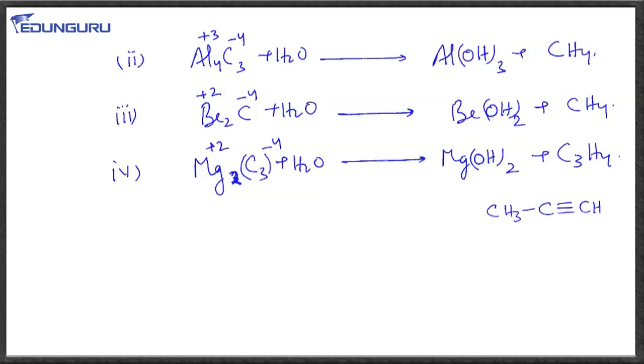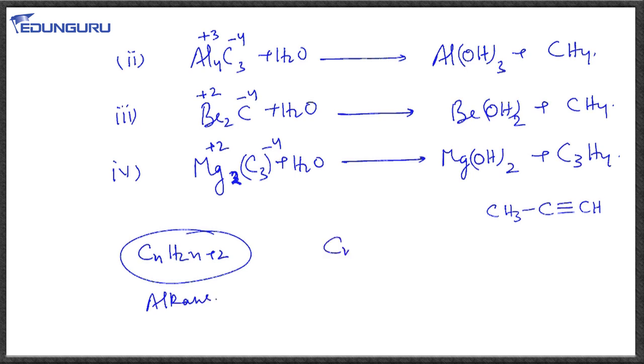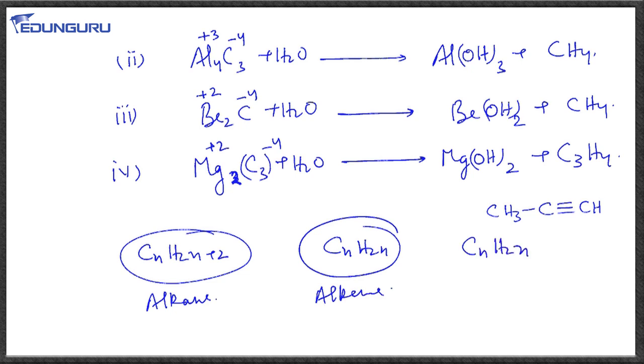Now we know very well that the general formula for alkane is CnH2n+2. The general formula for alkene is CnH2n, and the general formula for alkyne is CnH2n-2.